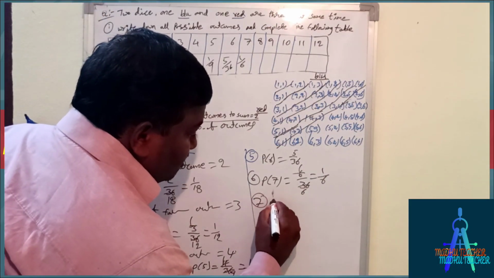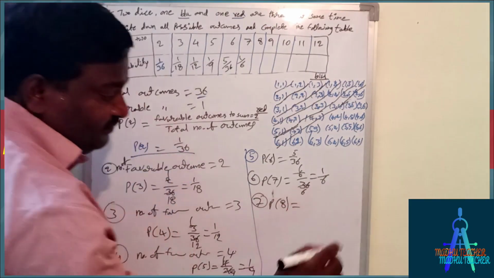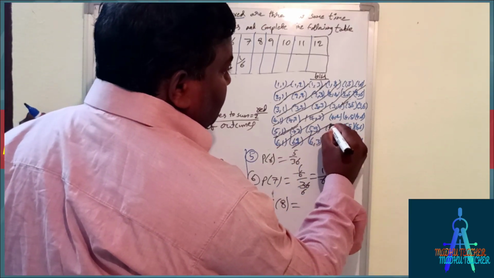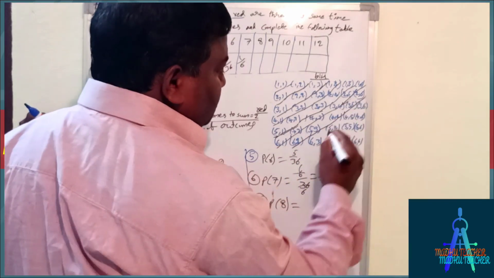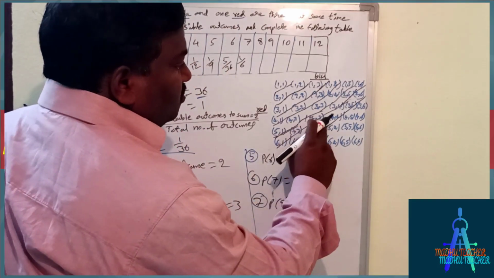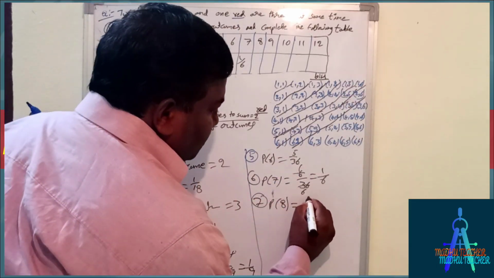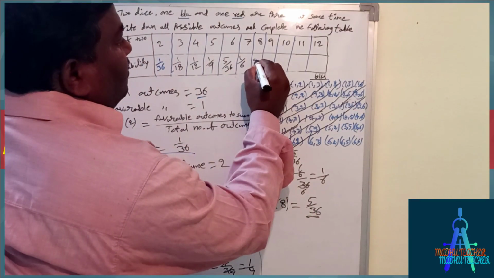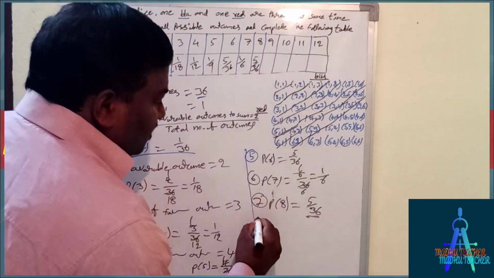Next one is sum equal to 8. What do we have? 6 plus 2, 5 plus 3, 4 plus 4, 3 plus 5, 2 plus 6. How many are there? 1, 2, 3, 4, 5. So that is 5 by 36.